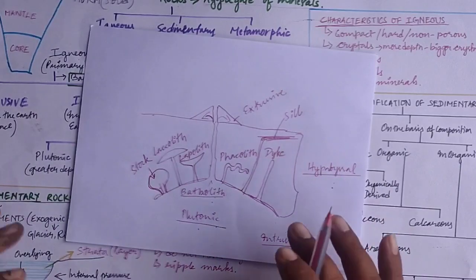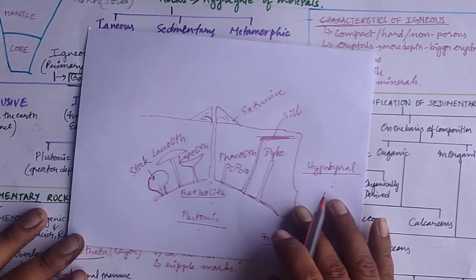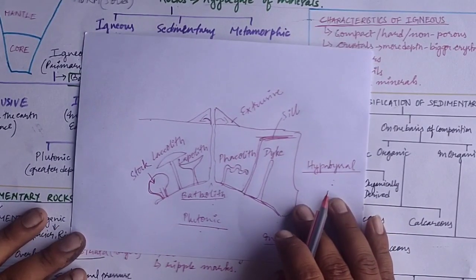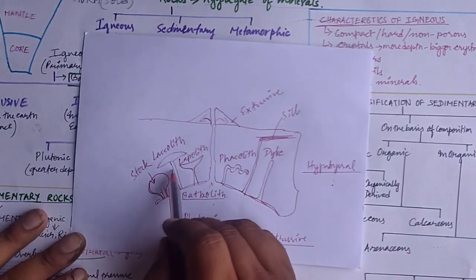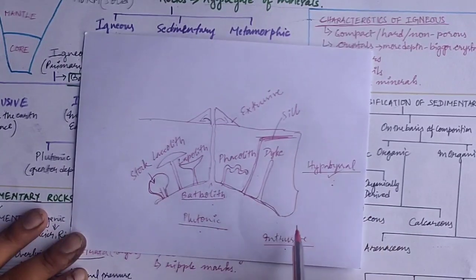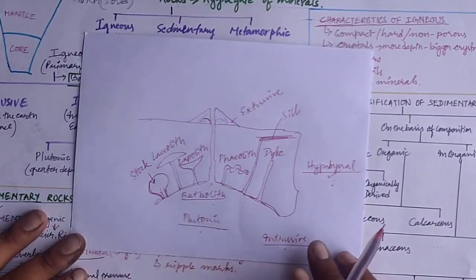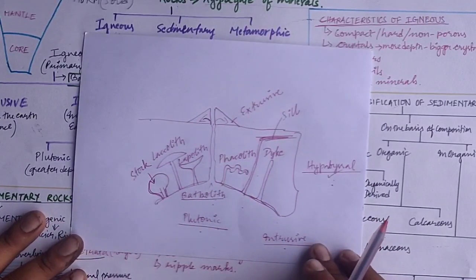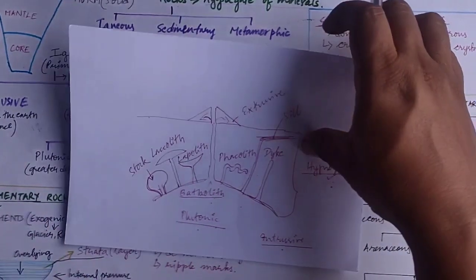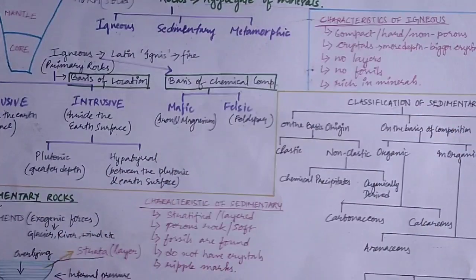Those kinds of structures are known as dike. So these are the different types of hypabyssal rocks, which are further classified on the basis of their shapes. So students, these were the different types of igneous rocks.